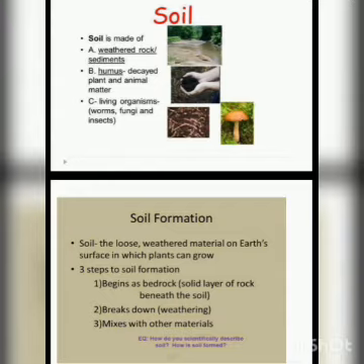Number 1, it begins as bedrock, the solid layer of rock beneath the soil, meaning the presence of rock is necessary for the formation of soil. Step 2, breakdown or weathering of that rock. Step 3, mixing with other materials. These three steps are responsible for the formation of soil.